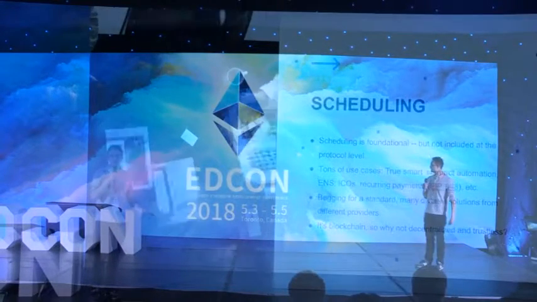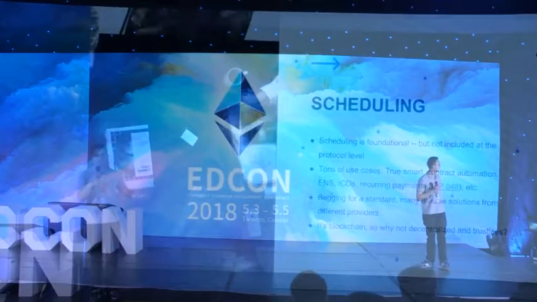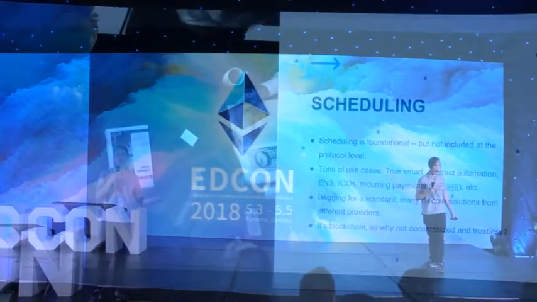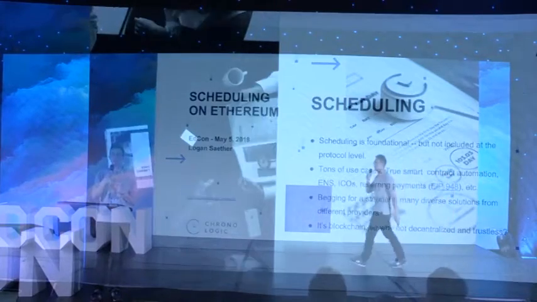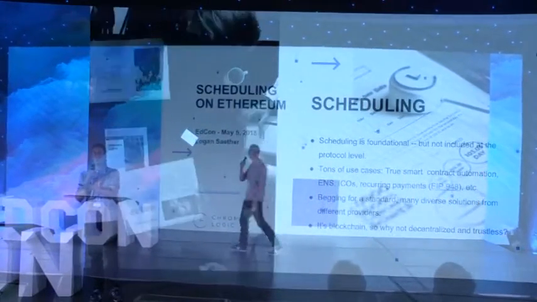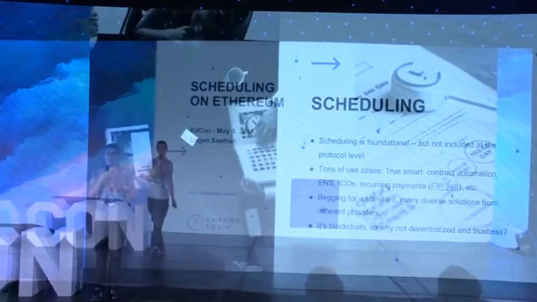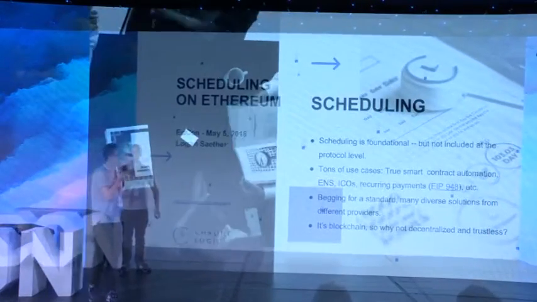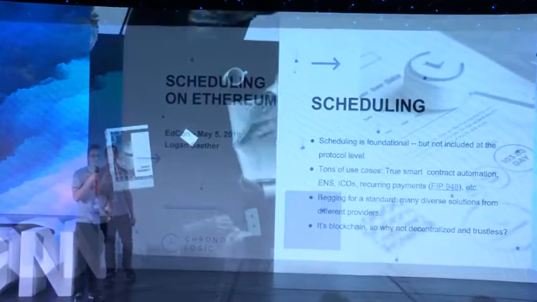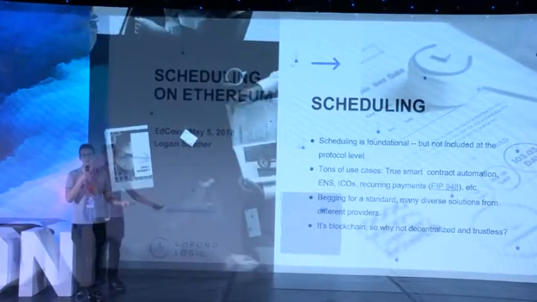So some of the use cases of this are like true smart contract automation. So being able to have contracts that can schedule other contract calls. So my name is Logan Saether. I'm from Chronologic. I'm a smart contract engineer. I'll be giving a talk about scheduling on Ethereum, why that's a problem, of course, and how we're solving it.